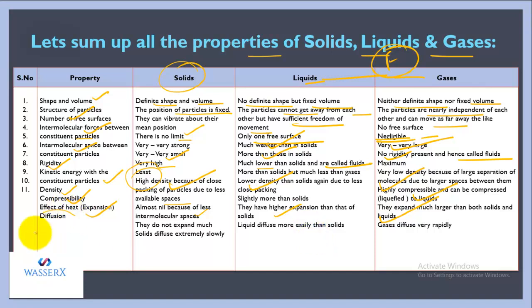Now if we talk about diffusion, solids do not diffuse, so the diffusion is nil in that case. Liquids diffuse more easily than solids, but not up to the extent of gases. And gases have a high diffusion tendency because intermolecular spaces are very high and the forces are almost nil. So these are the differences that you can sum up between the properties of solids, liquids and gases.